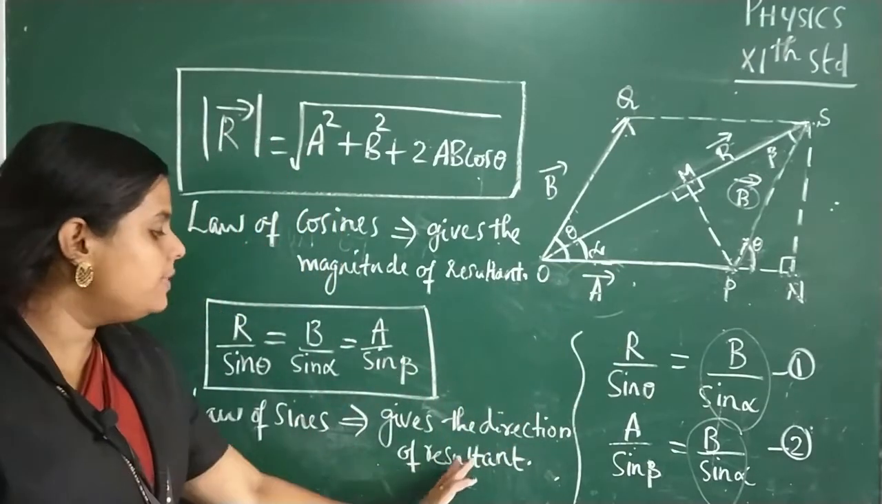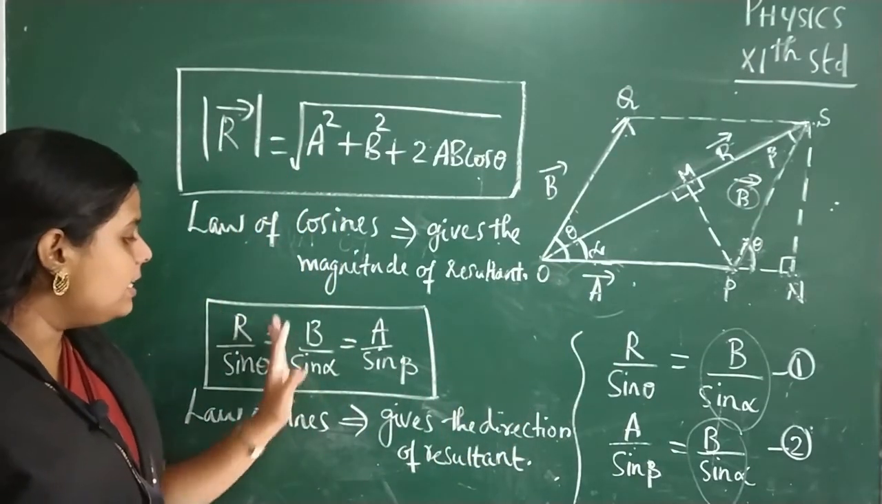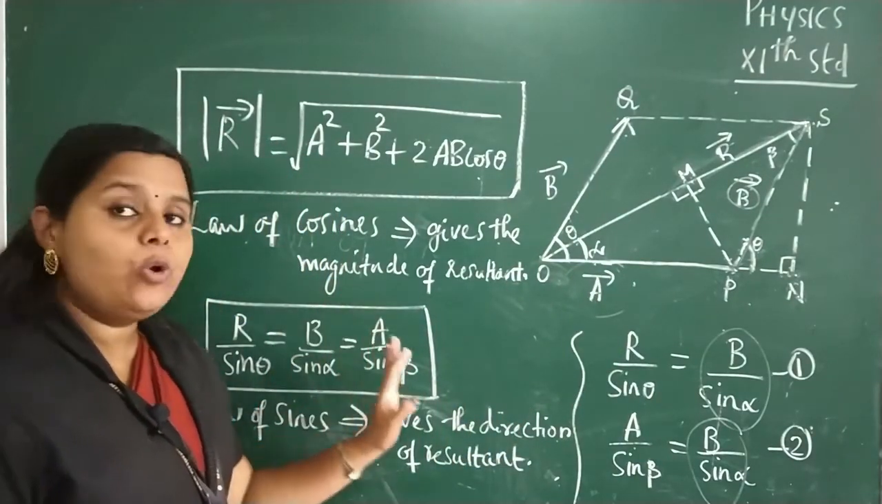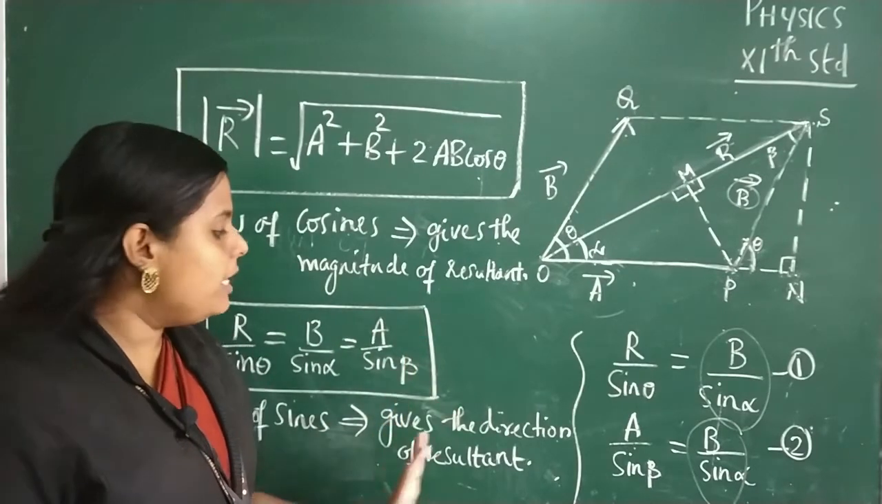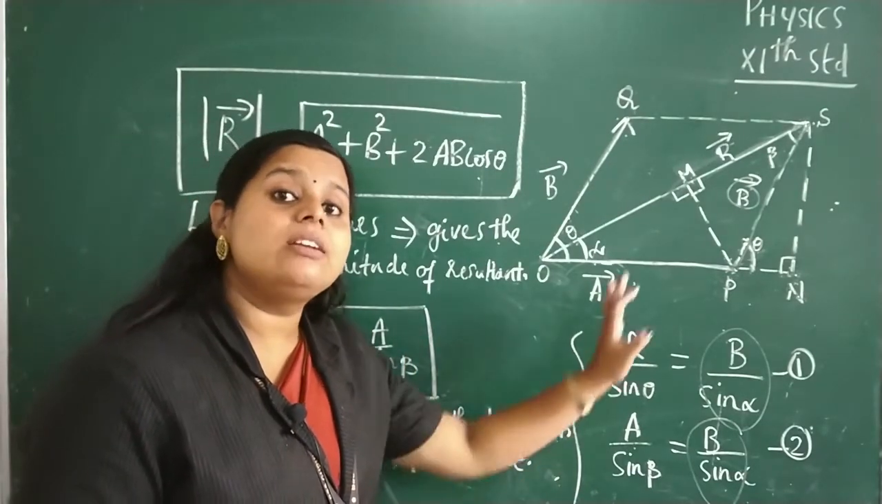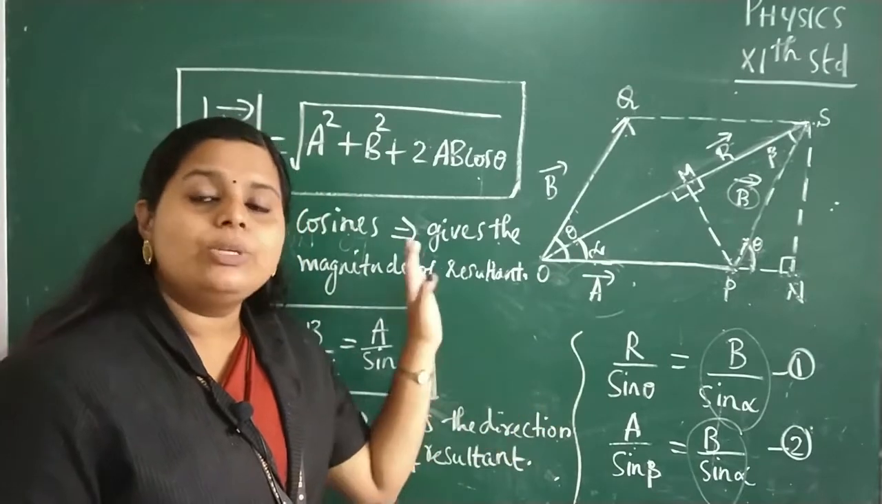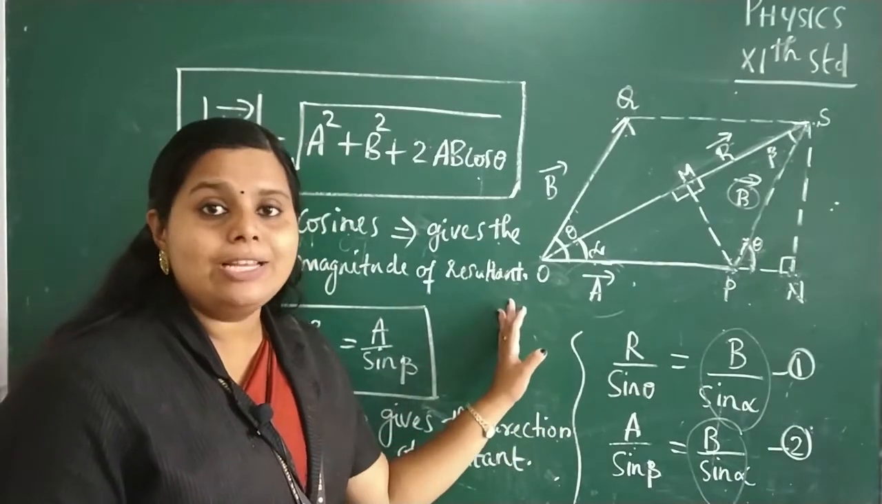And law of sines, that is R by sine theta equal to B by sine alpha equal to A by sine beta, which will give you the direction of the resultant of these two vectors. So it is very, very important. So hope you understood this problem.